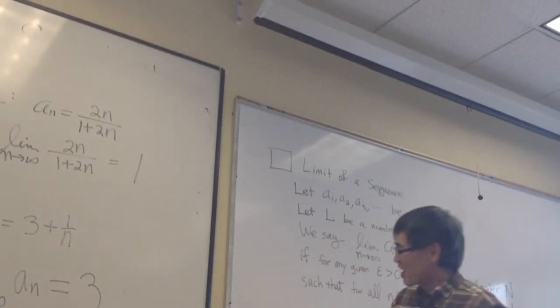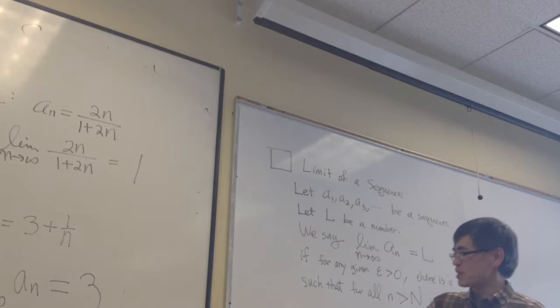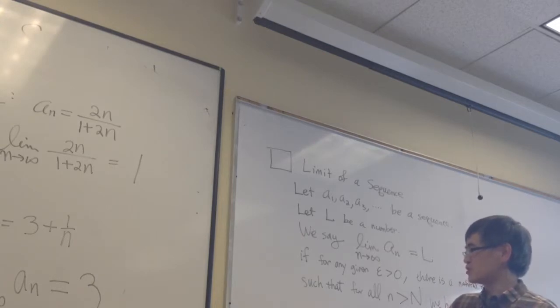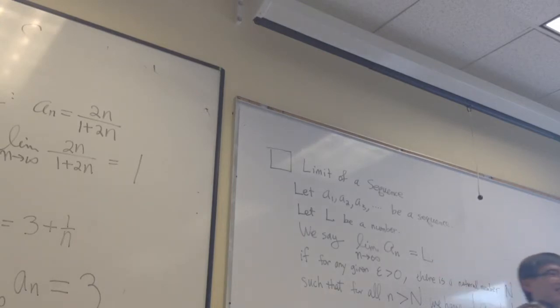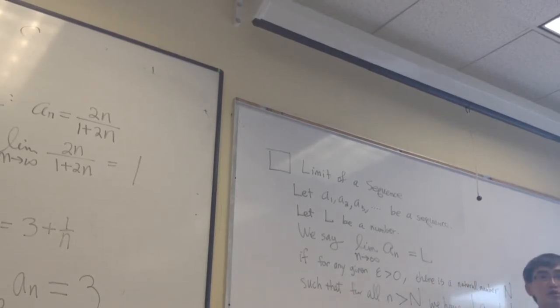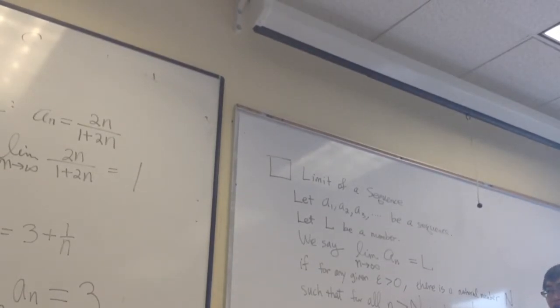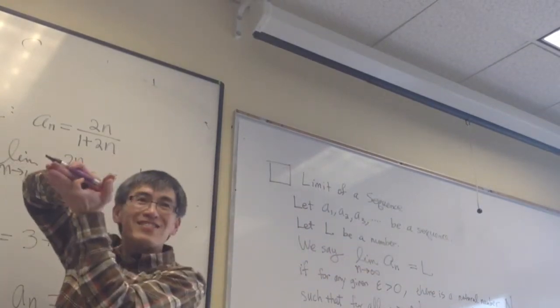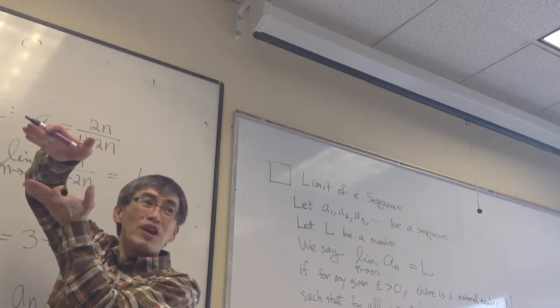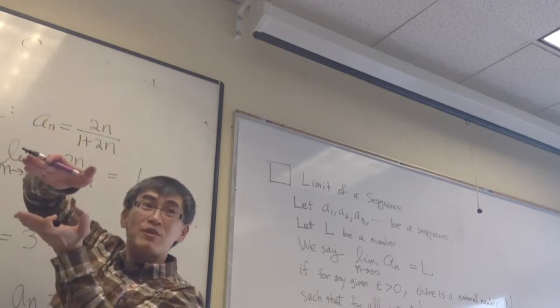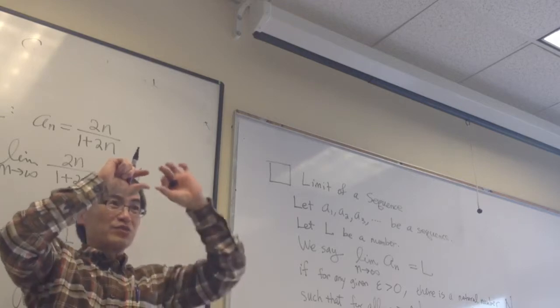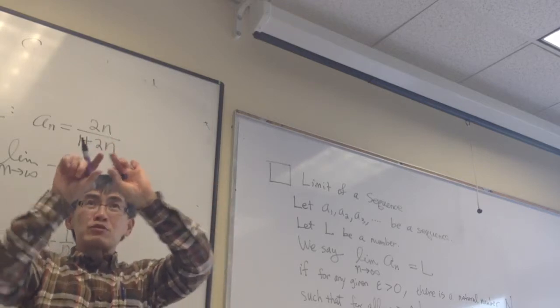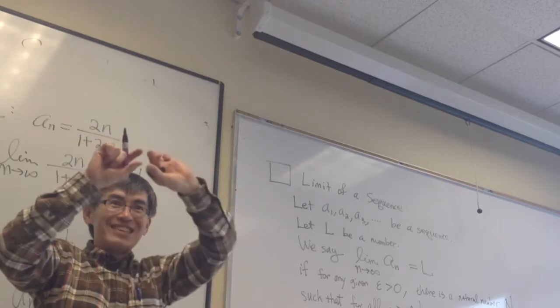So epsilon, let's say, here's a challenge. 1 over a million, 0.000001. Right? 1 over a million. That's my epsilon. Then I have to show to you that I can come up with a capital N. To do what job? Now, if you magnify this, 3 plus 1 over a million, and 3 minus 1 over a million, they're all very close to 3, all right? So in between, I create a little band, is that right?